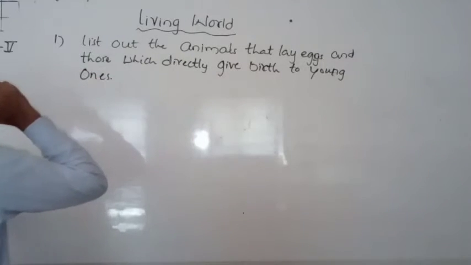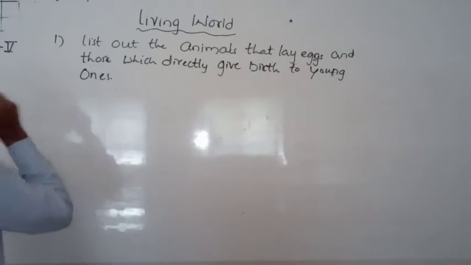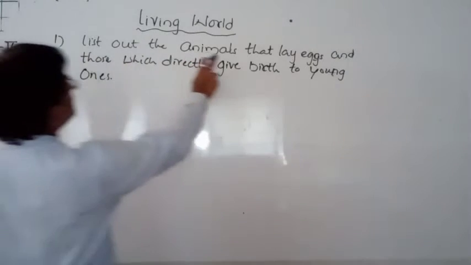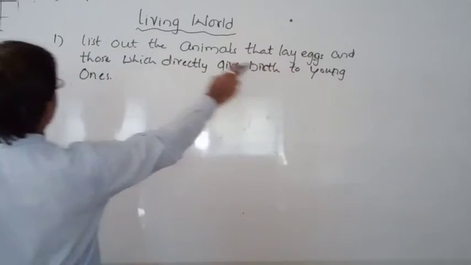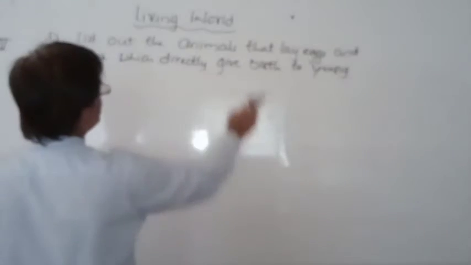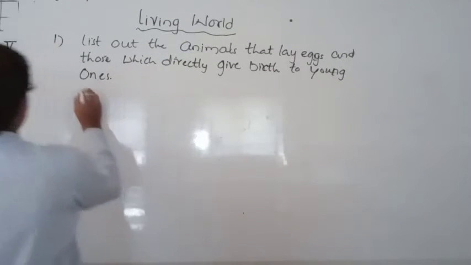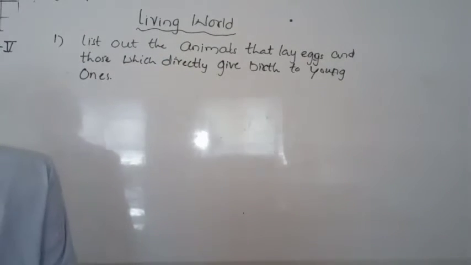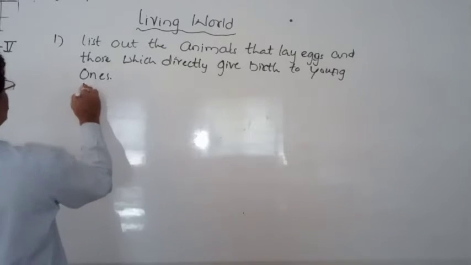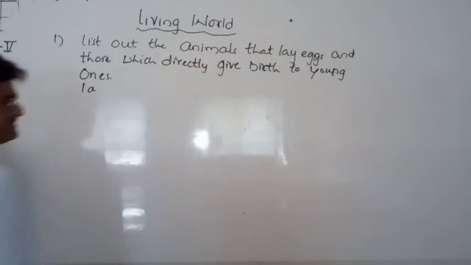Now here, let us make the chart. So what is asked here? List of the animals that lay eggs and reproduce and which directly give birth to young ones. So two types of animals are there. Some are here, that is, egg laying animals.